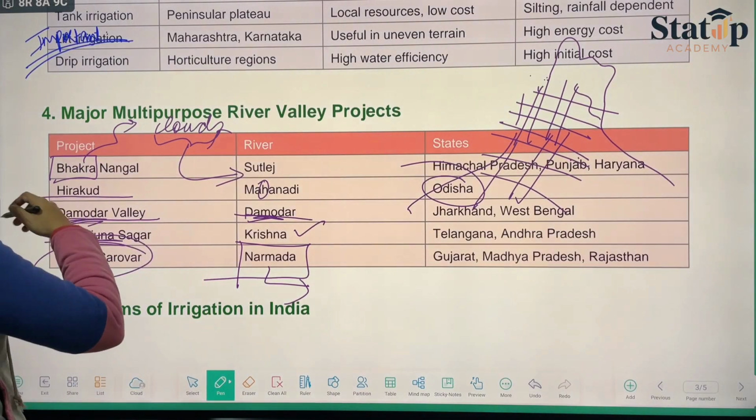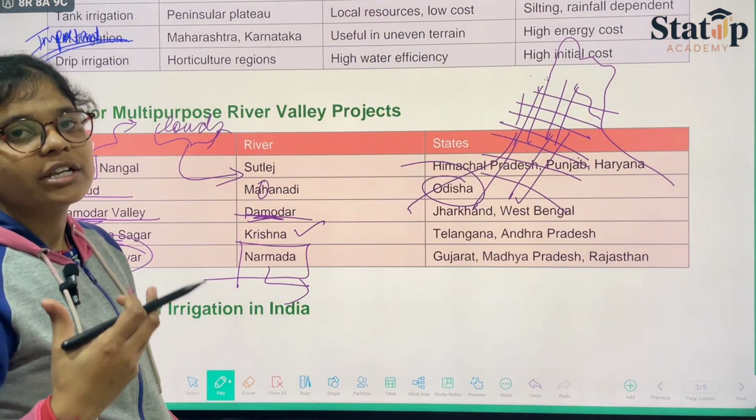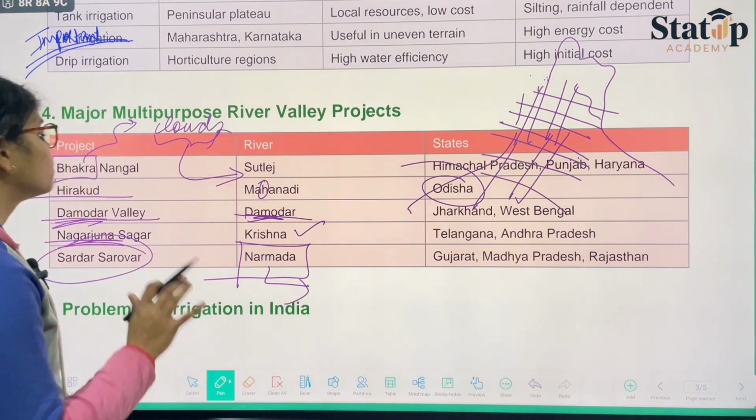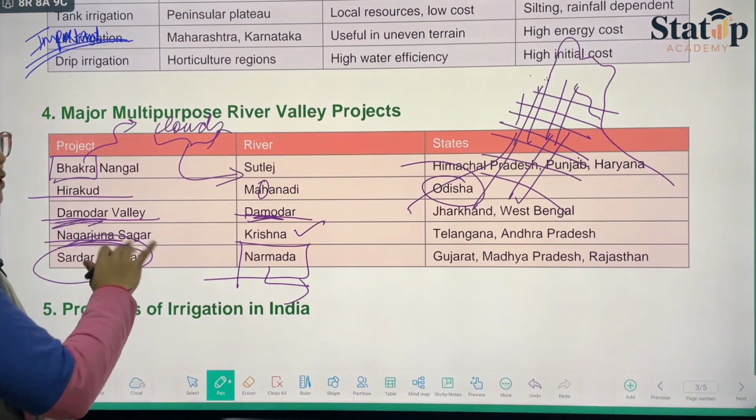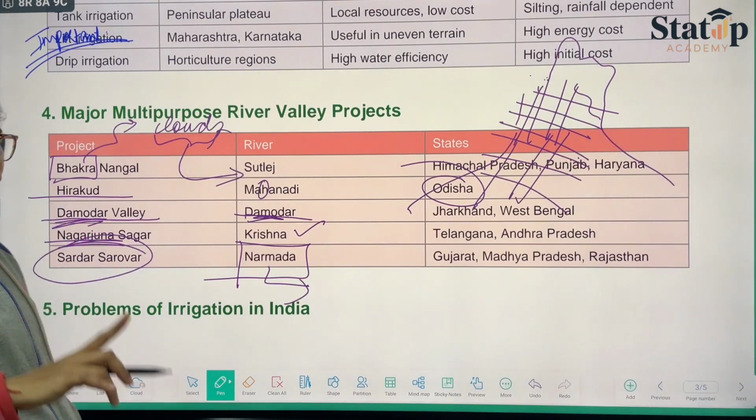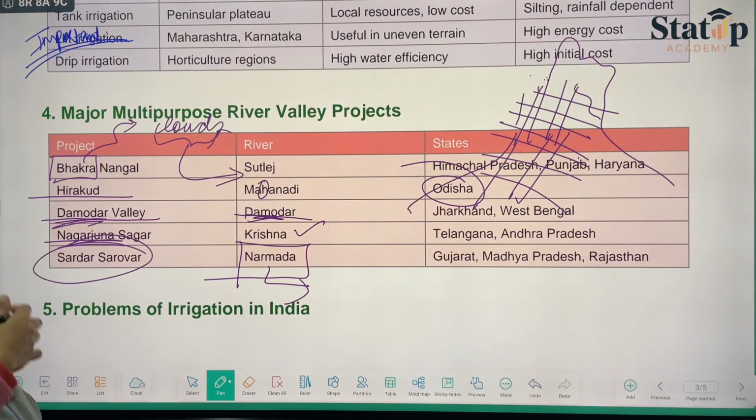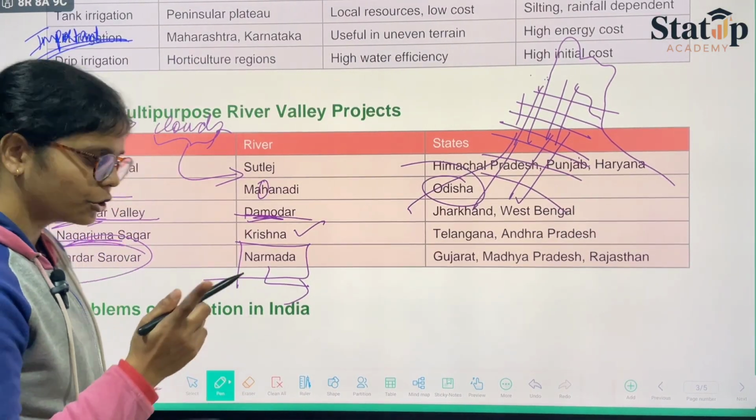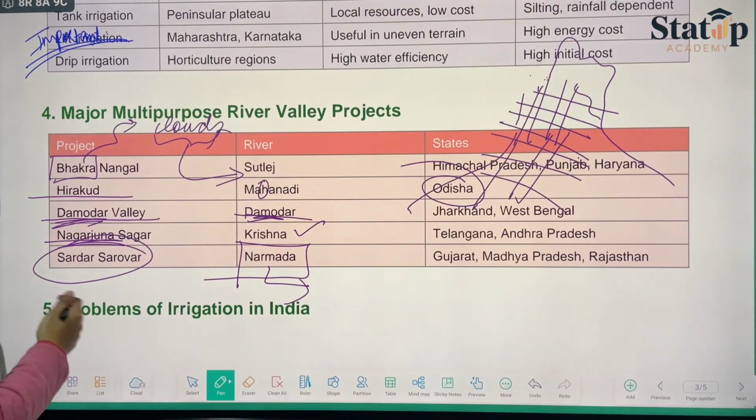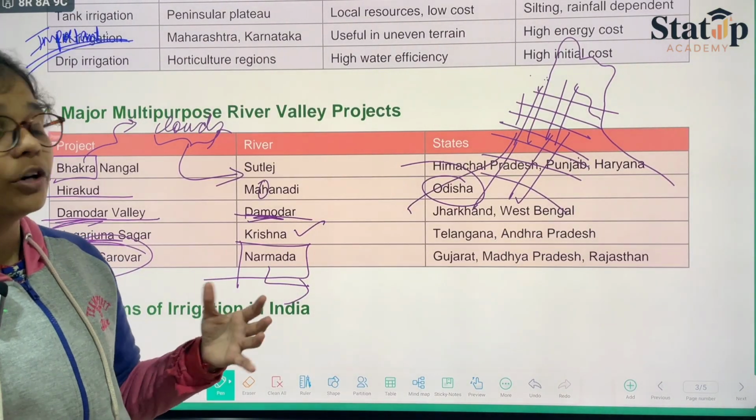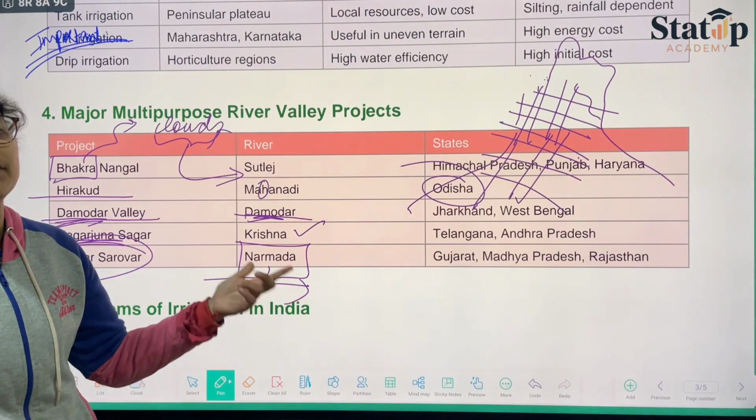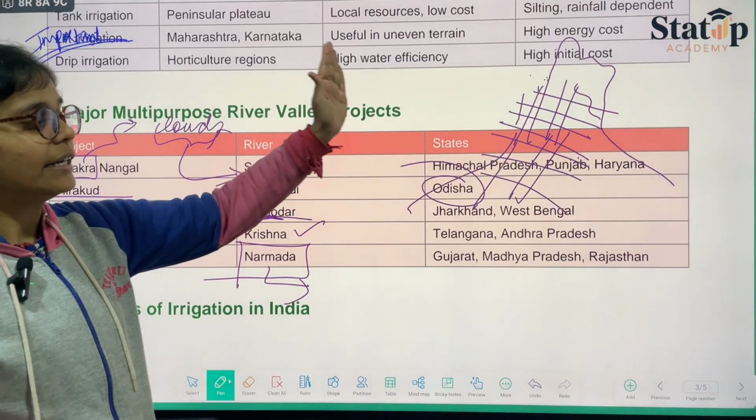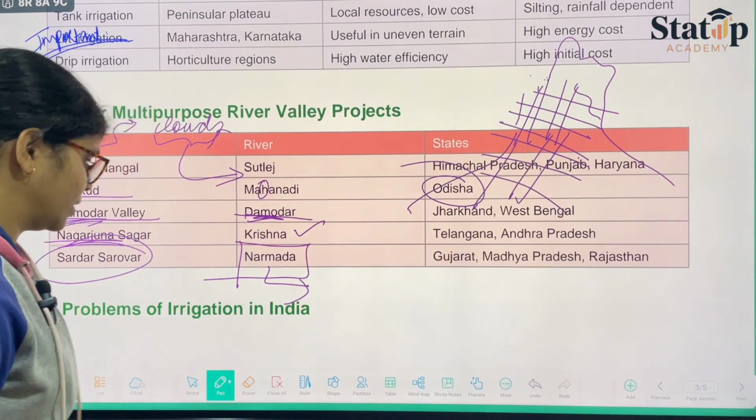Again, Barkha has its name in its cloud, which is related to river Sutlej. Then we have Hirakund, H for Hirakund, H for Mahanadi. Then we have Damodar Valley for Damodar. Nagarjun Sagar, Nagarjun, related to Lord Vishnu, related to Lord Krishna, therefore Krishna Nadi. Sardar Sarovar, Sardar is a big name, therefore big name has its big river, namely Narmada. And relatively, you can learn the states as well.